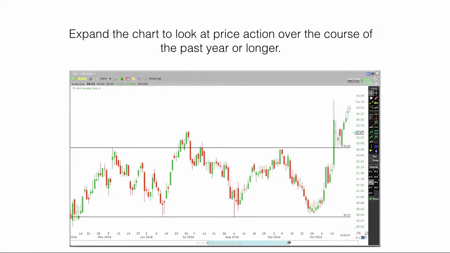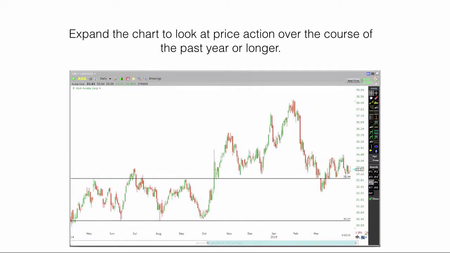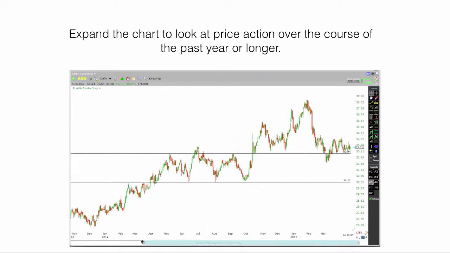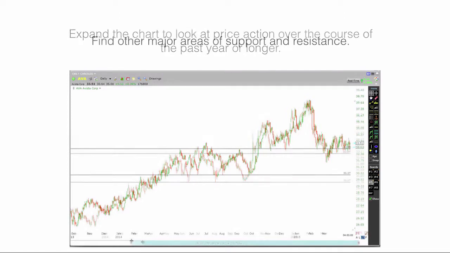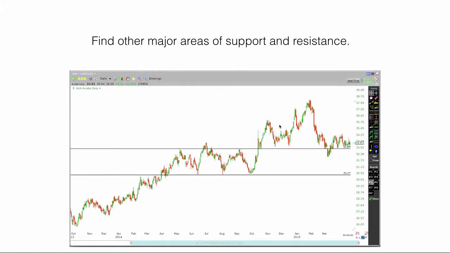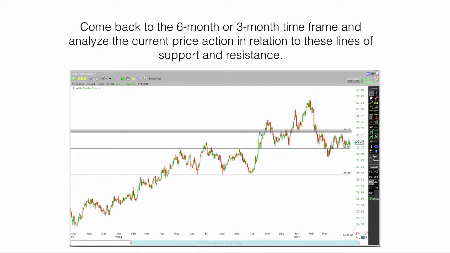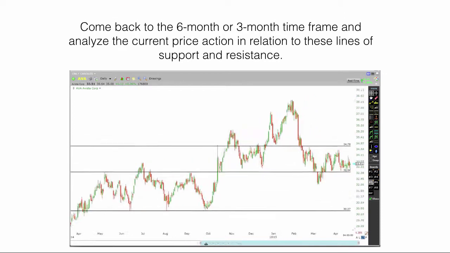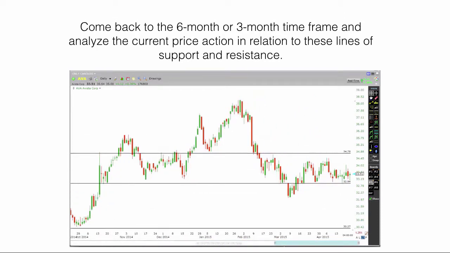Expand the chart to look at price action over the course of the past year or longer. Find other major areas of support and resistance. Come back to the 6-month or 3-month time frame and analyze the current price action in relation to those lines of support and resistance.